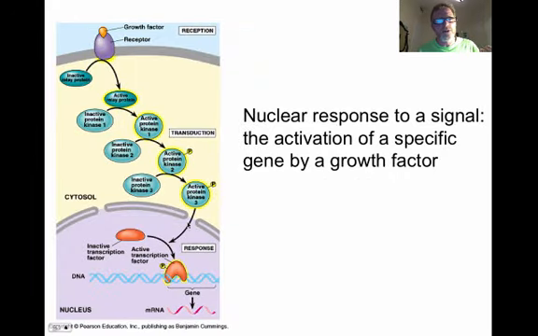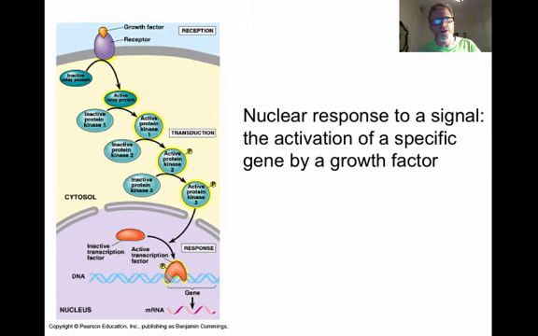And another example of that, again, is growth factor, which causes cells to divide and causes not only growth, getting bigger, but again, cell division. So growth factor will bind to a receptor, activate one inactive protein into an active protein. Again, these protein kinase reactions, this phosphorylation cascade, activates another protein, which activates another protein. Then when we finally get into the nucleus, we activate an inactive transcription factor, which is then going to unzip a specific gene and allow for the transcription of that gene, genes probably associated with cell division and growth in this case.